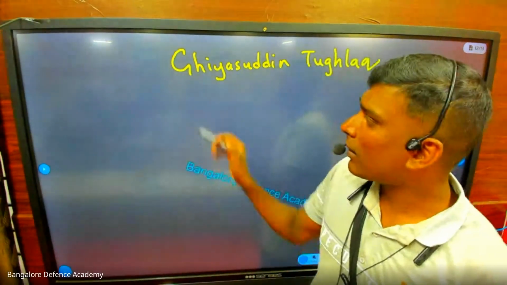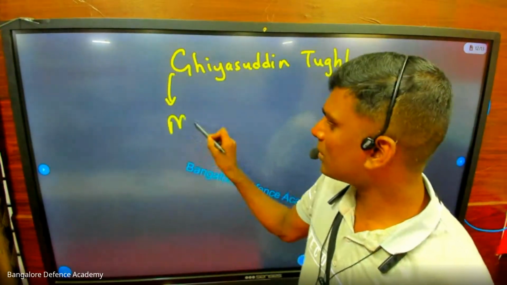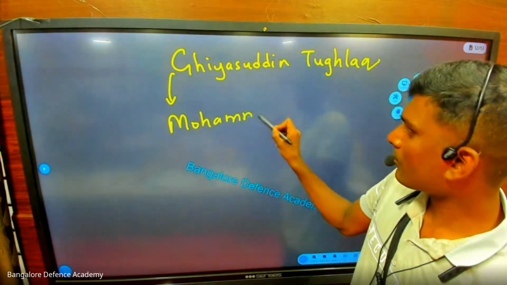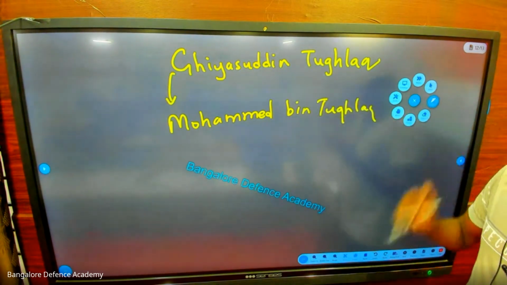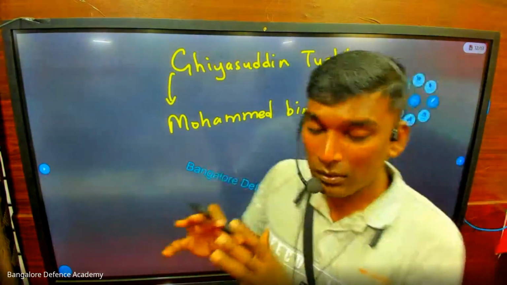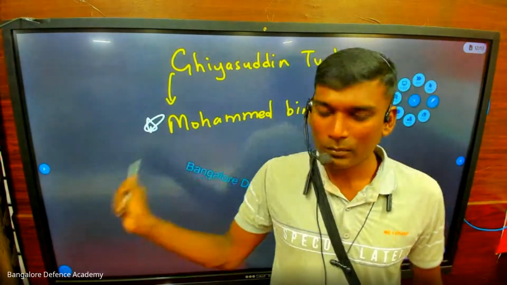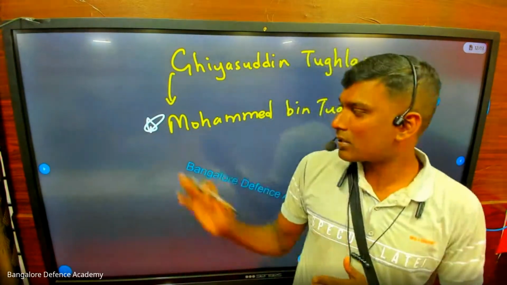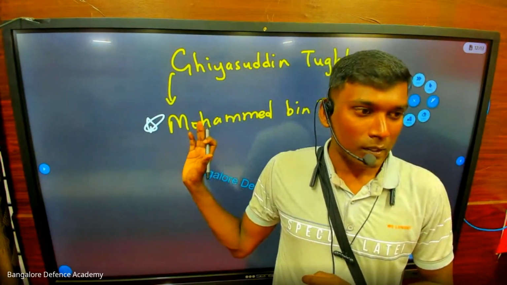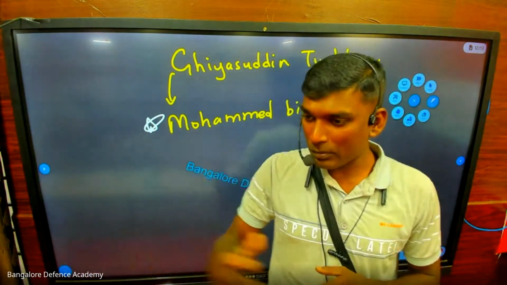Ghiyasuddin Tughlaq ruled for some time, but now there is another person called Muhammad bin Tughlaq. Who is that? Muhammad bin Tughlaq. In medieval history, among all the Muslim rulers, the most intelligent king was Muhammad bin Tughlaq. He was a very well-read, educated person. But at the same time, he was very poor in decision making. He was not able to make proper decisions.